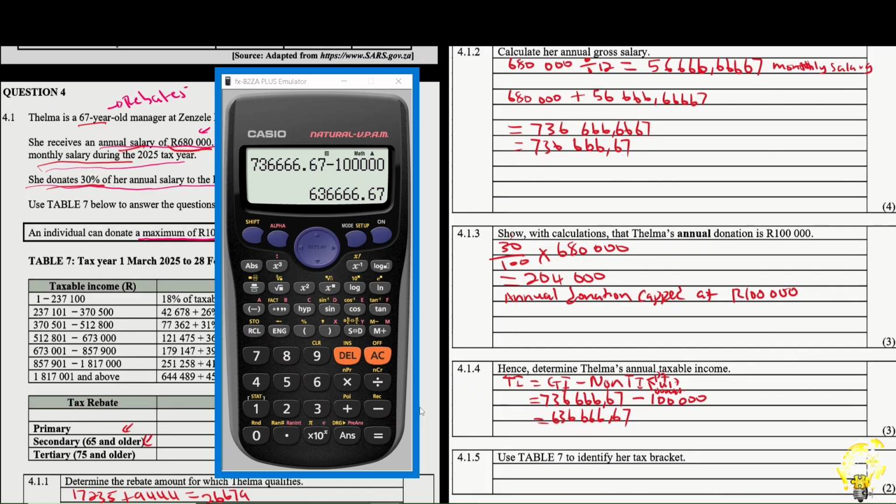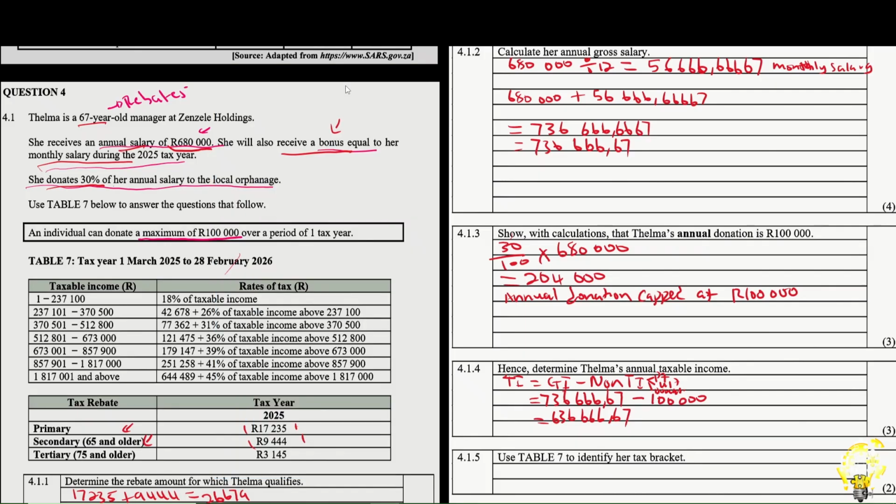Now, identify her tax bracket. I can simply move this aside. By now, you focus on the numbers on your right and you compare them with this one. If it's bigger than them, that's not where you get your bracket. If it's smaller than it, that's where it falls. So the question is, between 636 and 237, which one is bigger? Obviously, it's ours. Between 636 and 370, it's ours. 636 and 512, it's ours. 636 and 673, this is bigger. That means that's where it falls.